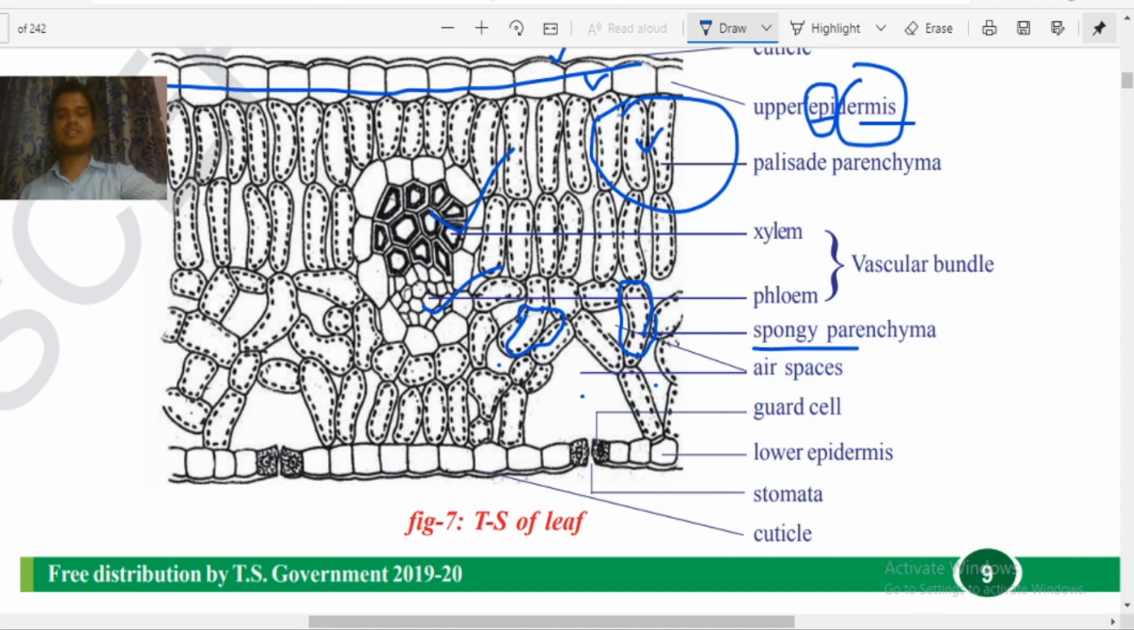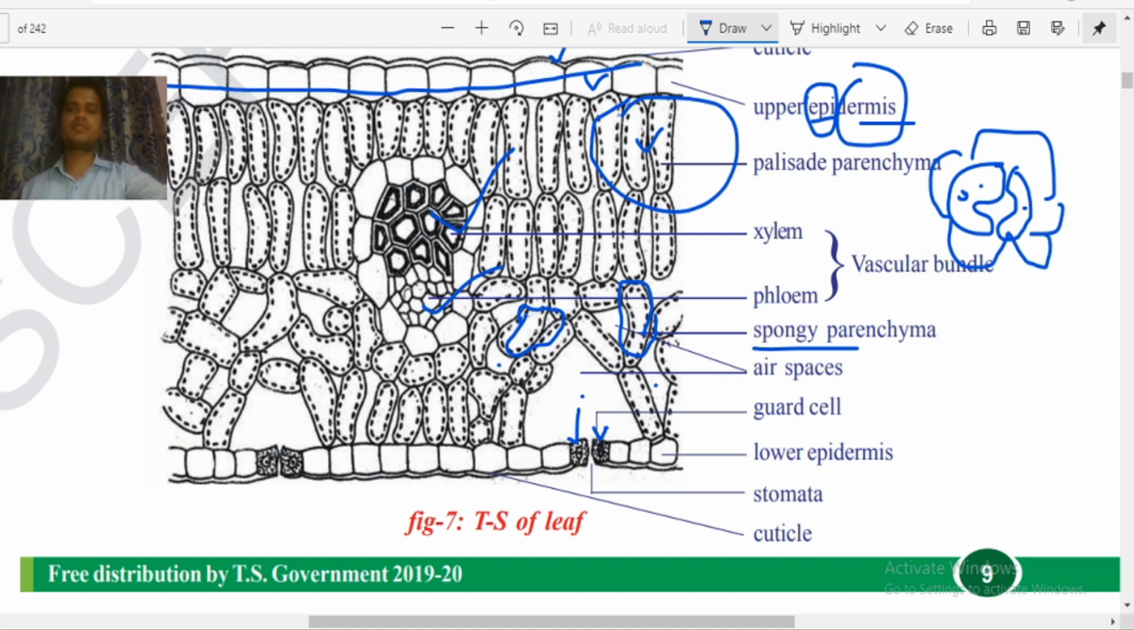Now here this is called an air space, and here you can see the stomatal guard cells. I think in the 8th class and the 9th class you have seen the stomata like this. Two bean shaped cells are available here, and they are surrounded by some other cells like this. You have observed that this is the stomata. Now you can observe the stomata here.